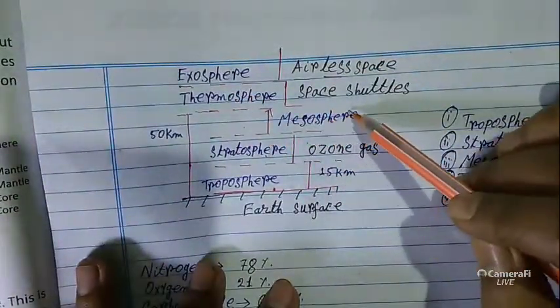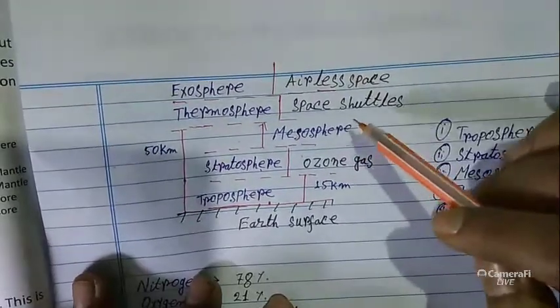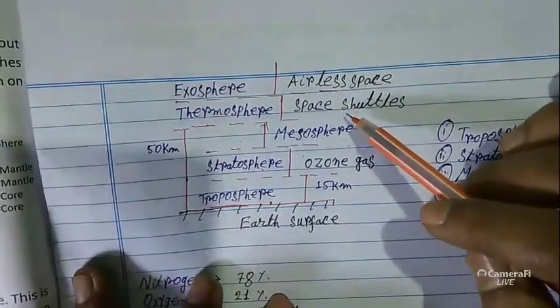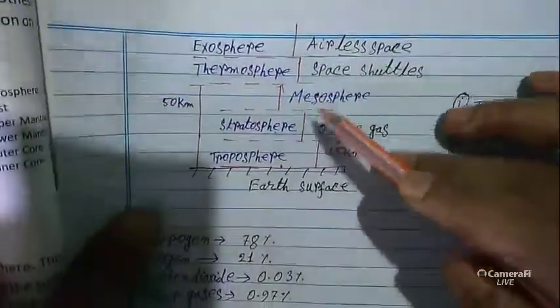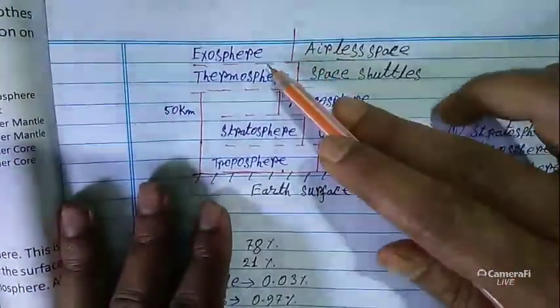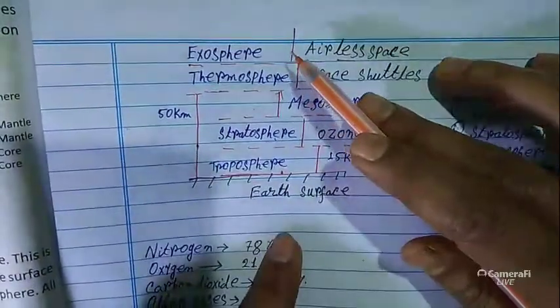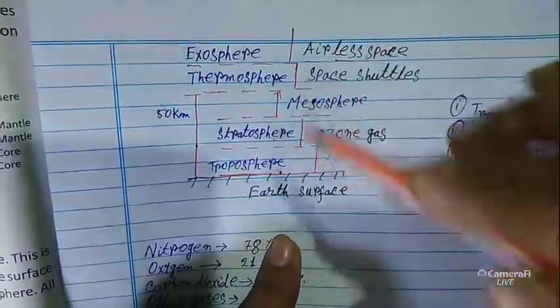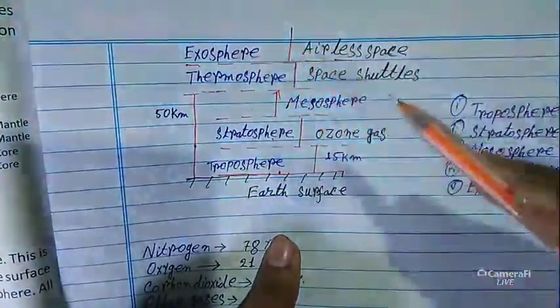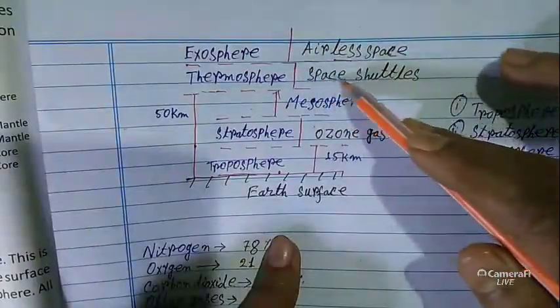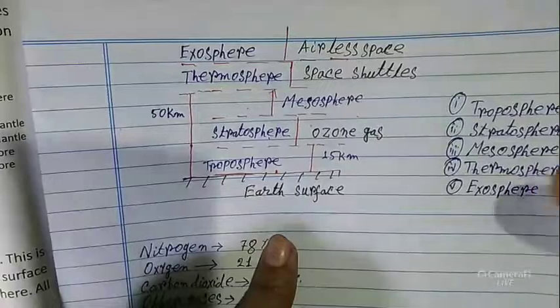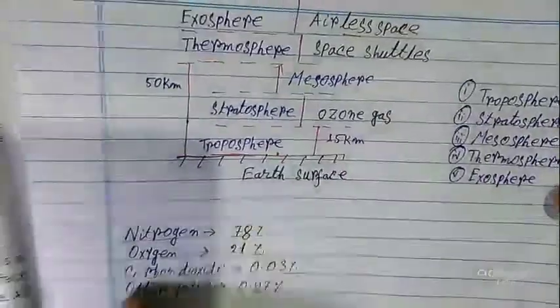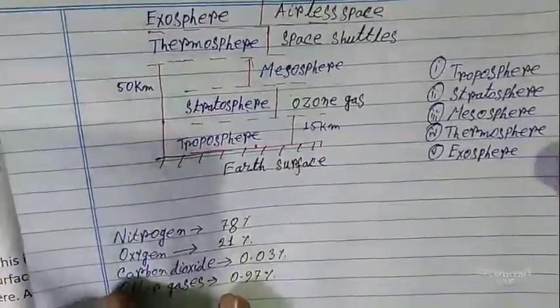Next level name is thermosphere. Here all types of space shuttles belong, and it is a very hot layer. Next layer name is exosphere. It is the last layer and the fifth layer in the atmosphere. Here is airless space. So we complete the air and atmosphere.